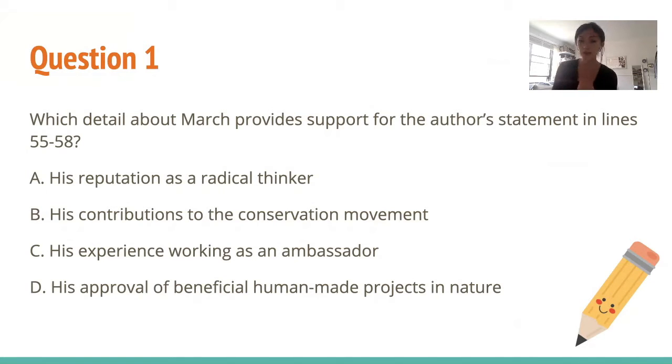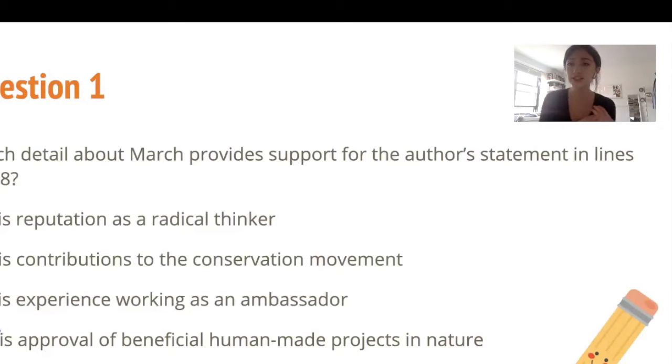So when you read this, you automatically go to lines 55 through 58, and we're going to read them together. Although he pointed out environmental damage caused by irresponsible human activities, Marsh did not oppose every human alteration to the environment. So it's asking us what provides support. So we're probably looking for something that has a human alteration to the environment. Alteration is sort of an interference or a change or repair. So we're looking for human interference in the environment.